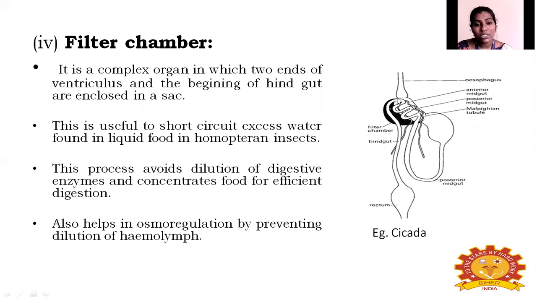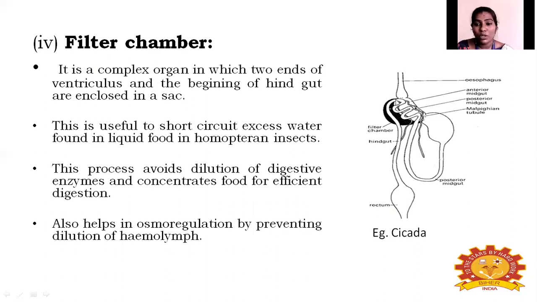This process avoids the dilution of digestive enzymes and concentrates the food for efficient digestion. Sometimes during the digestion process, it also dilutes the enzymes. So it is used to avoid the dilution of enzymes present in the digestive system, and this also helps in osmoregulation and preventing the dilution of hemoglobin.